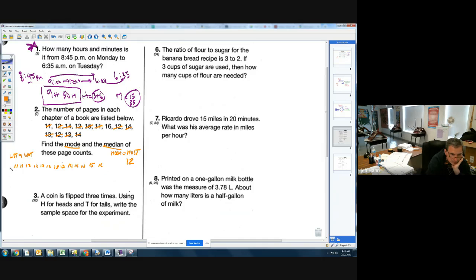And the median, which is the real reason we had to do this, median means middle. I have to find the middle number in this group of numbers, so I need to know how many there are. 1, 2, 3, 4, 5, 6, 7, 8, 9, 10, 11, 12, 13. There's 13. The middle of 13 is the 7th number. 1, 2, 3, 4, 5, 6, 7. It's the 7th number because there are 6 numbers on this side and 6 numbers on that side. So my median is lucky number 13. There's my mode. There's my median.